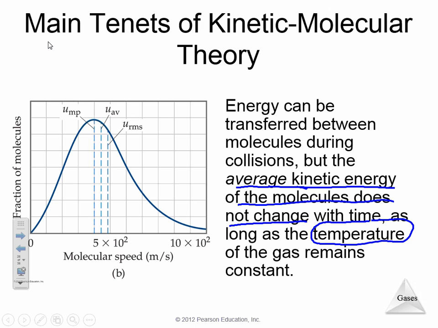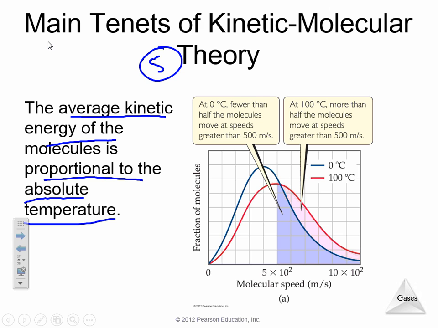Assumption number 4 of the kinetic molecular theory is that when we do have collisions, energy is being transferred. The average kinetic energy of this sample is the temperature. So if you're defining temperature, the average kinetic energy of a sample of a gas is defined as temperature. That's the 4th idea of the kinetic molecular theory.